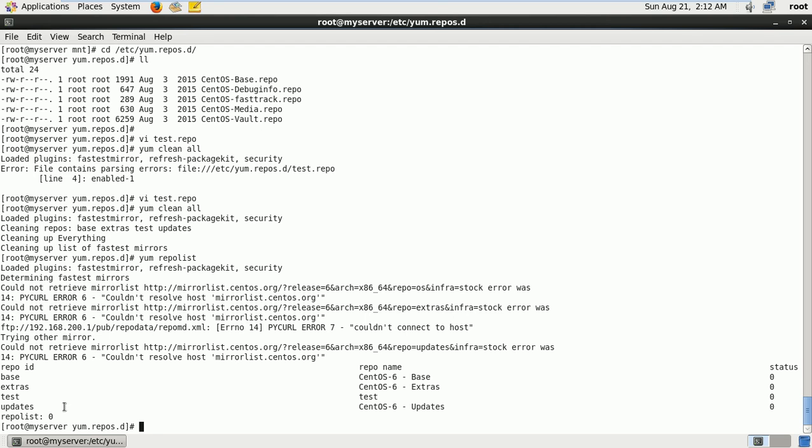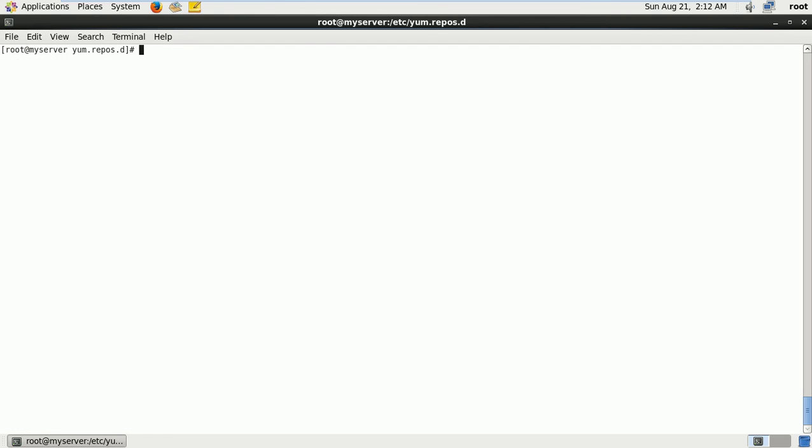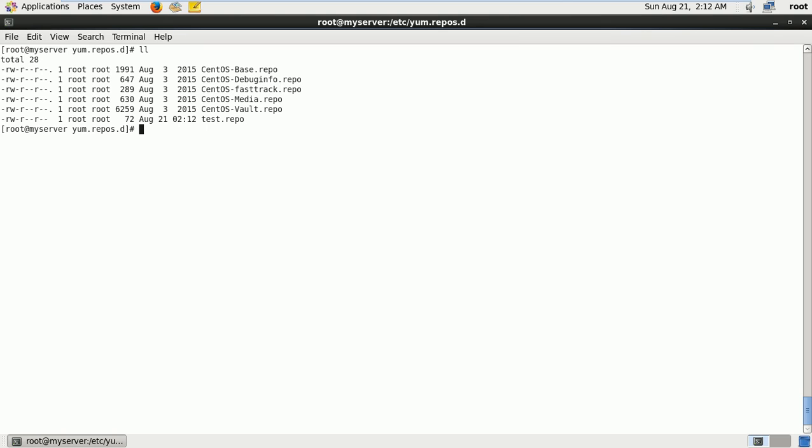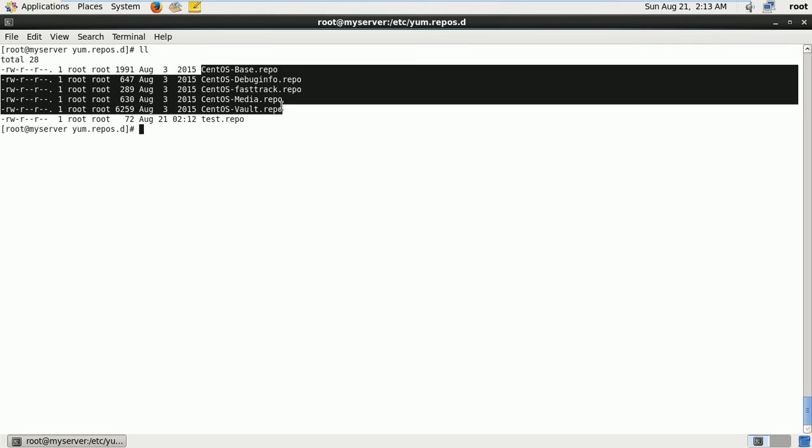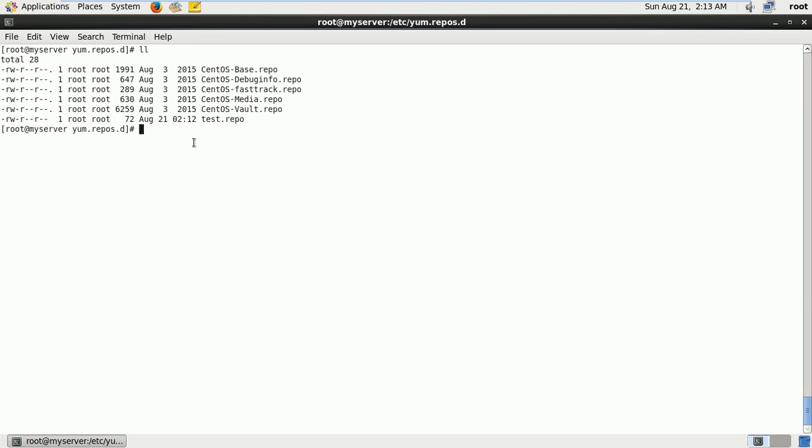Suppose you want to overcome these errors, what will you do? By default we have the CentOS repositories here. Temporarily, for our purpose, because it's not connected to the internet, I will create mkdir old repo.